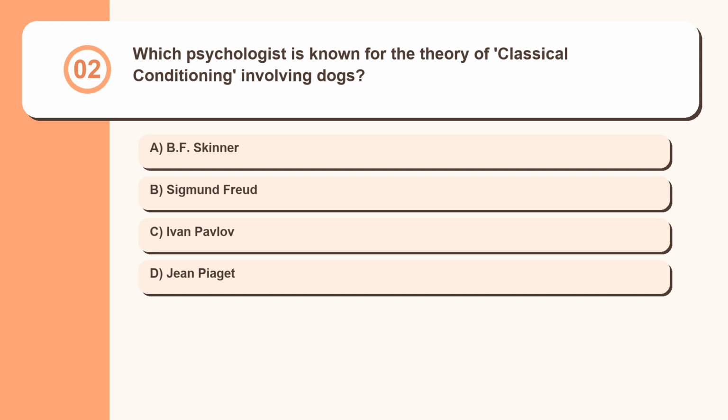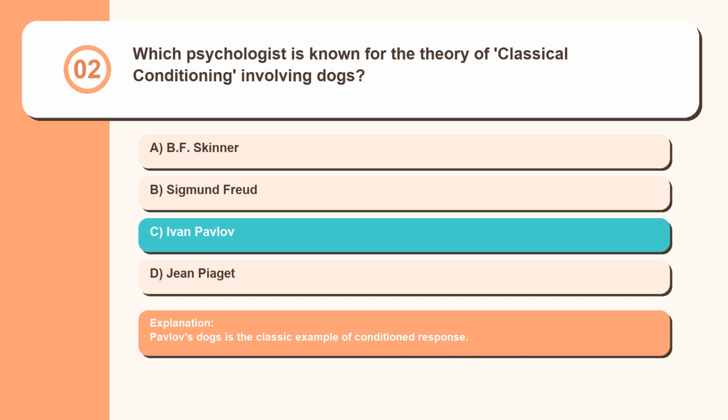Question 2. Which psychologist is known for the theory of classical conditioning involving dogs? B.F. Skinner, Sigmund Freud, Ivan Pavlov, Jean Piaget. Pavlov's dogs is the classic example of conditioned response.